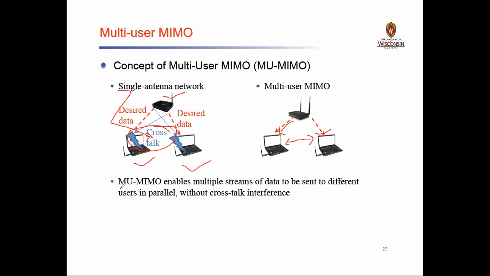So therefore, the conclusion here is the MIMO system enables multiple streams of data to be sent to different users in parallel without crosstalk interference. Okay, so this is how we can best make use of the MIMO systems instead of using the single antenna.